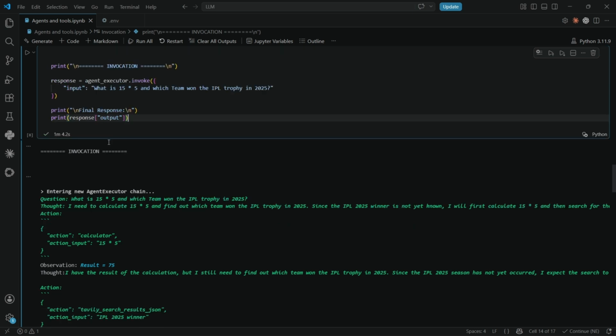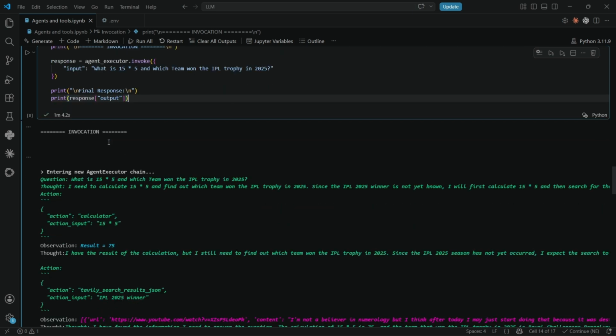I'm printing the final response, and the agent gives all the data, like how the agents are working and how they take the tools. The agent acts in three ways: it gives a thought, an action, and an observation. Getting into the thought, whenever you ask what is 15 into 5, it thinks: I need to calculate 15 into 5 and find out which team won the IPL. These are the things to be done by the agent.